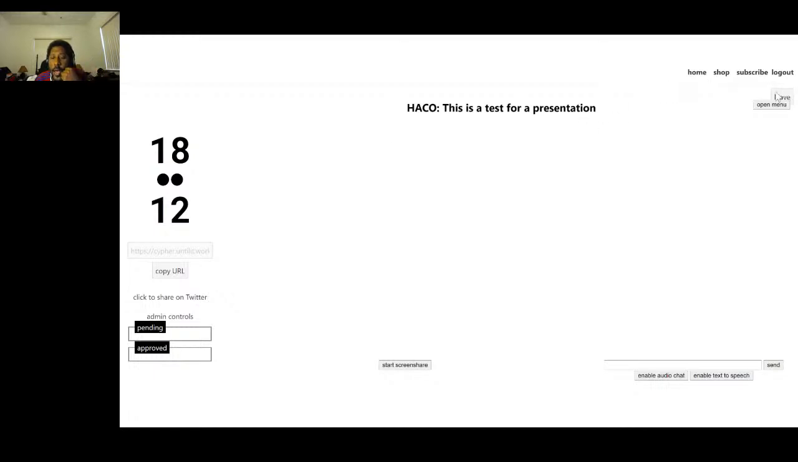Over on the right-hand side, you can leave with the leave button. You can open the menu for some more options. We've got a text chat here to the right. To the left, we have a countdown timer counting down to when the next break session happens. You can copy the URL again, and you can click to share to Twitter.